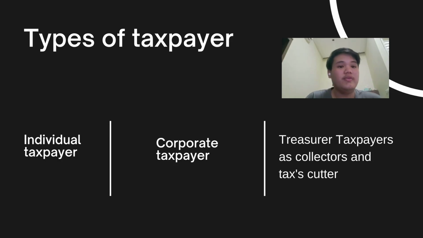And there are three types of taxpayer. The first one is the individual taxpayer, including those who have a business, freelance work, and jobs. Next is the corporate taxpayer, including government and private companies. And the last is the treasurer taxpayer, as collectors and tax cutters.